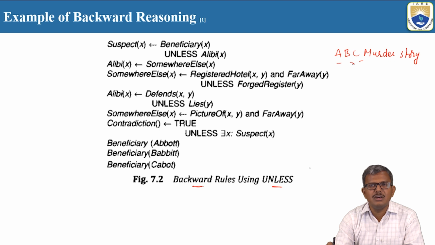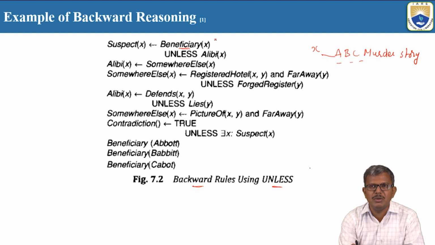If you use backward reasoning with the UNLESS keyword, how are we going to derive the conclusions and extract the new knowledge? First we come to this point: beneficiary of X. Here X can be either A, B or C. You can consider X as A, B or C, or you can consider only X as Abbott for the first time. But what I am explaining is that X can be a beneficiary.